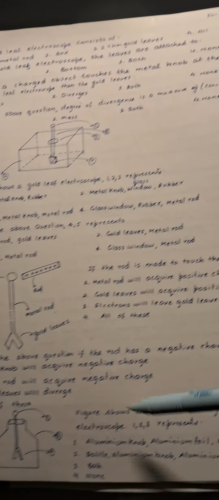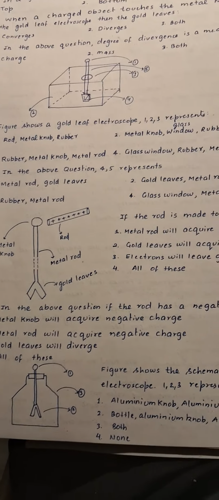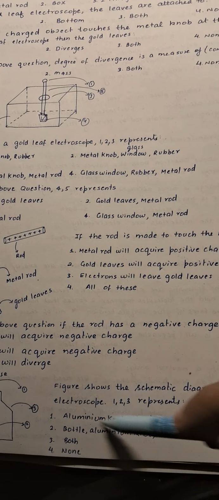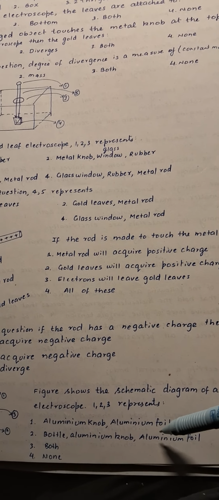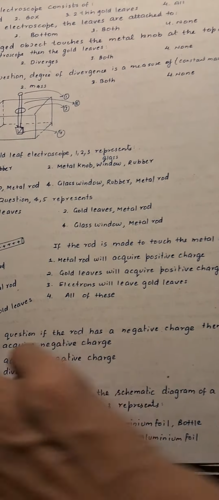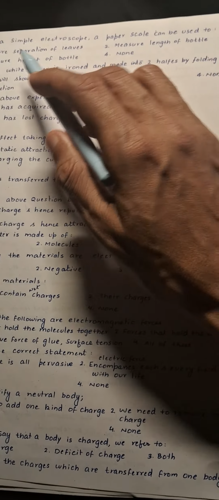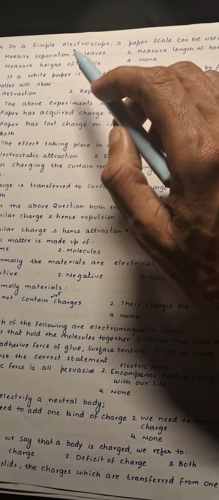Next, the figure shows the schematic diagram of a simple electroscope, and 1 to 3 represent. So here the first option is correct. 1 represents the aluminum knob, second represents the aluminum foil, and third represents the bottle. Now coming to question number 74, in a simple electroscope a paper scale can be used to measure the separation of leaves.